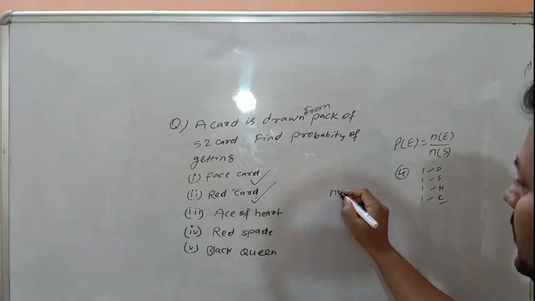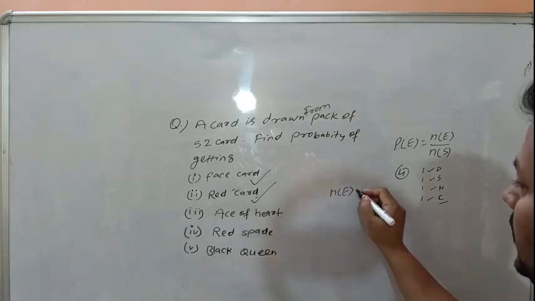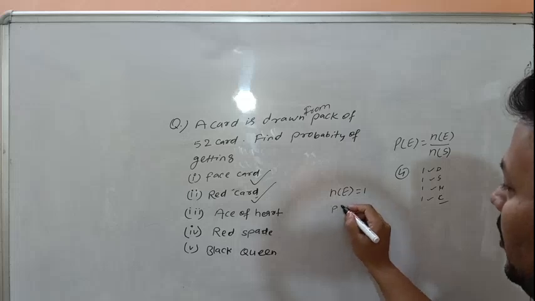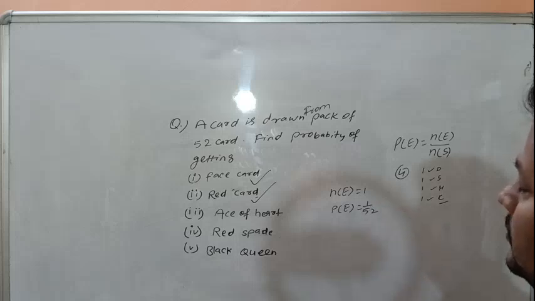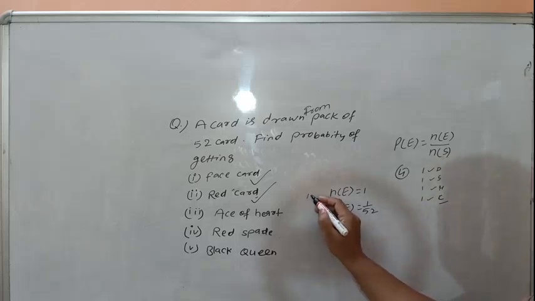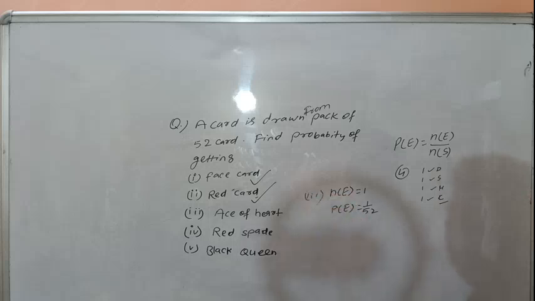That means here number of events is only 1. Then probability is 1 over 52.